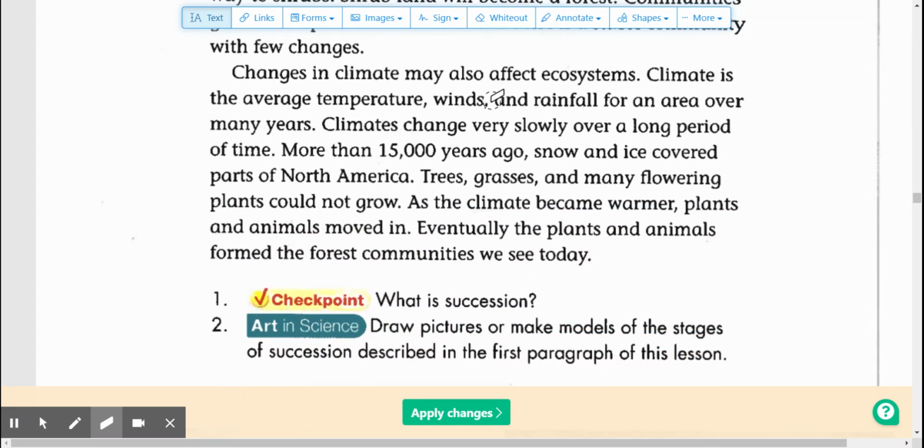Changes in climate may also affect ecosystems. Climate is the average temperature, winds, and rainfall for an area over many years. Climates change very slowly over a long period of time.